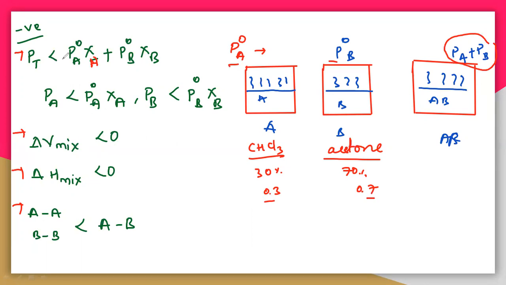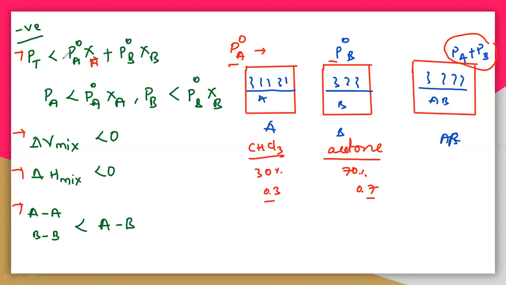But if the observed pressure is lesser than the calculated value, that is the case of negative deviation. Why? What is the reason? If it is equal, then it is following Raoult's law, it is an ideal solution. But this is a non-ideal solution with a negative deviation, which means you are getting the lesser pressure. Why are you getting the lesser pressure?